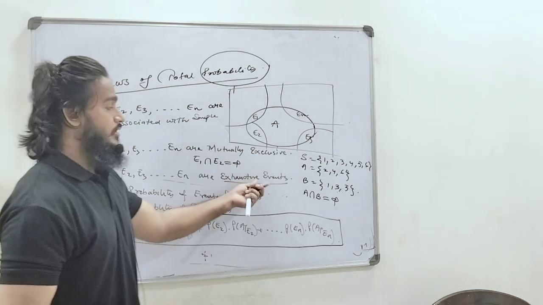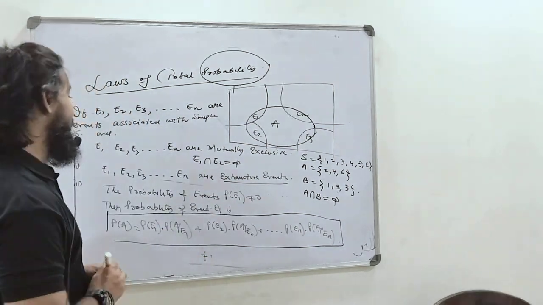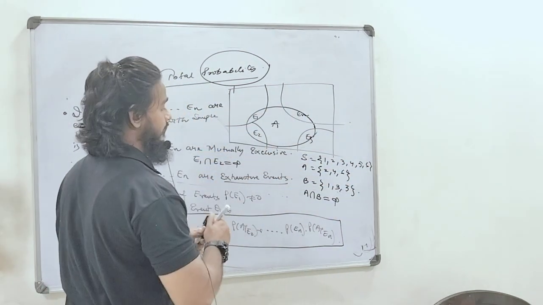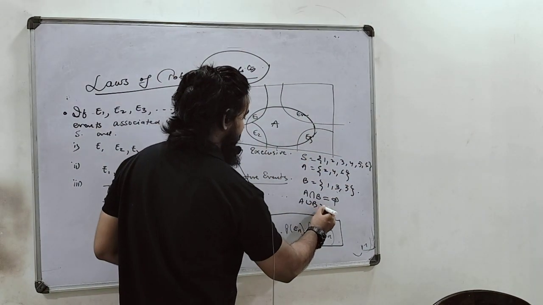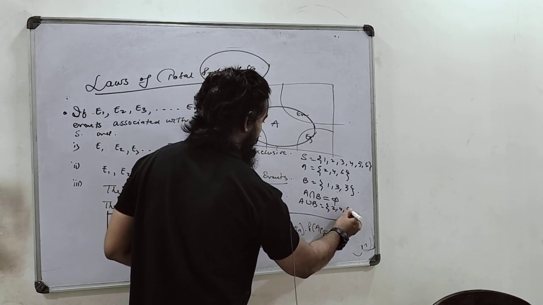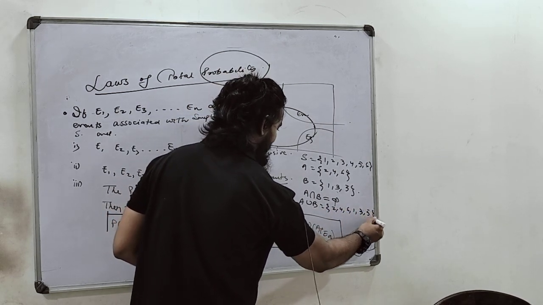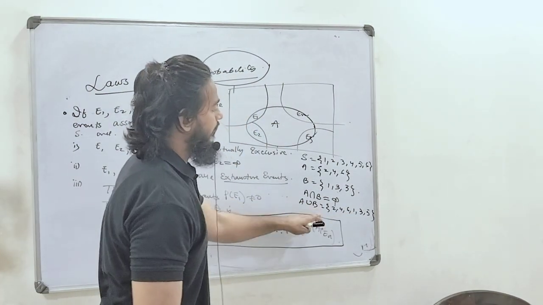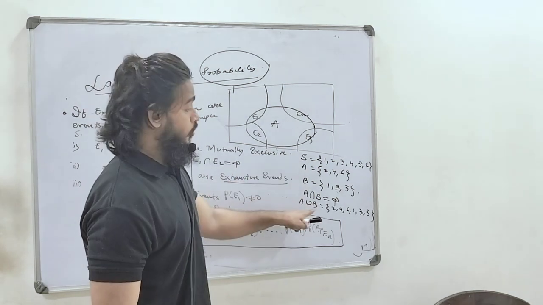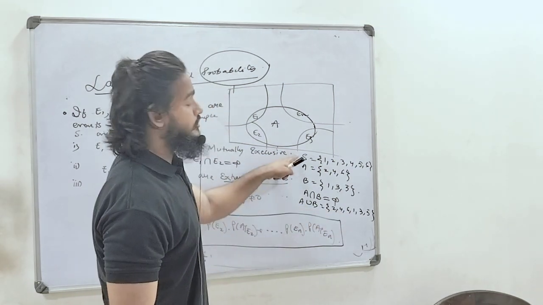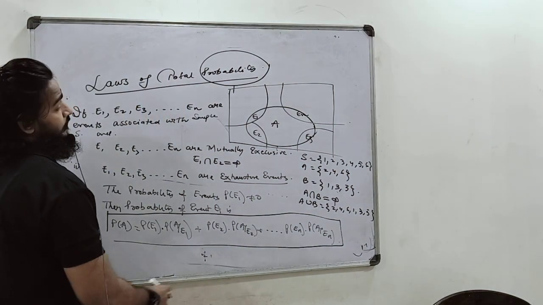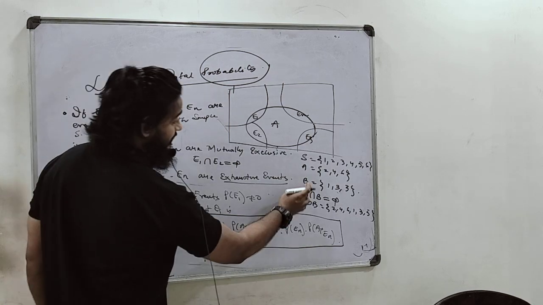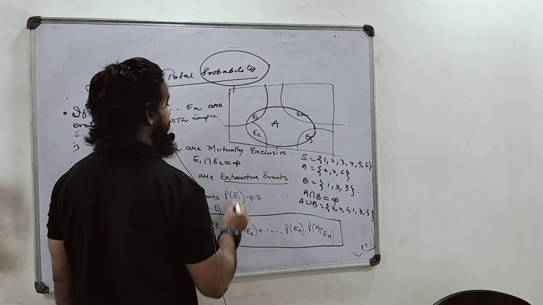And what are exhaustive events? Exhaustive events means if you collectively write all the elements of the sets A and B, because if you take A union B, that will obviously be 2, 4, 6, 1, 3, 5. You will notice that 1, 2, 3, 4, 5, 6 are all the elements of the sample space. So these collectively equal the sample space. If the union of A and B equals the sample space, then these two events are said to be exhaustive events.